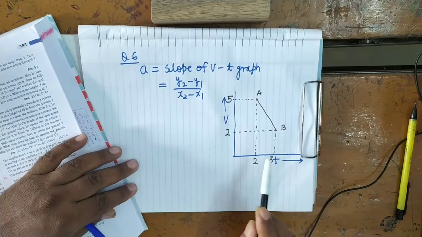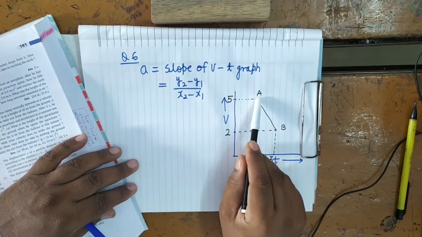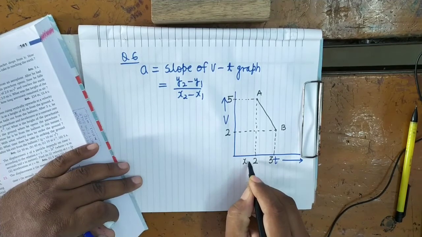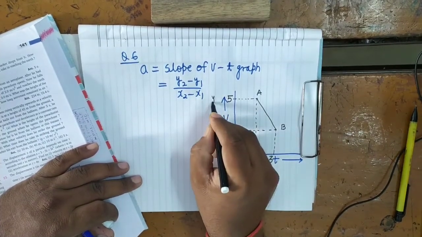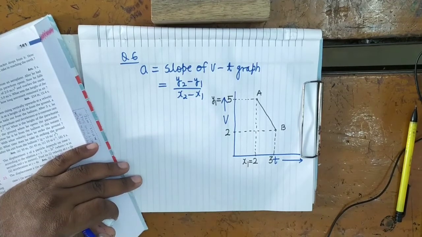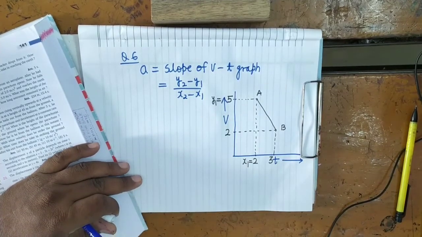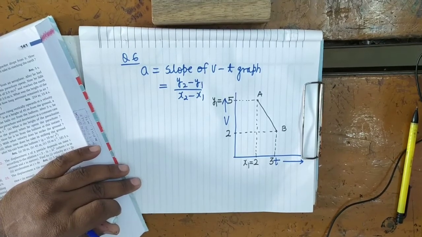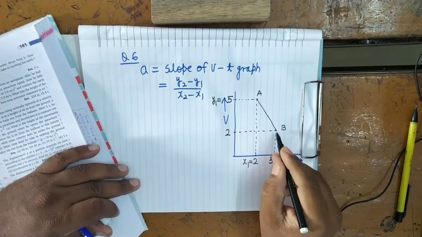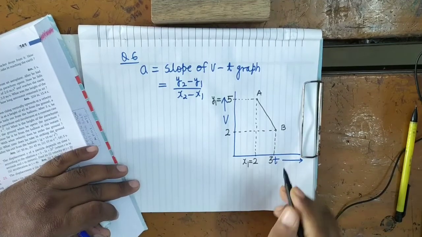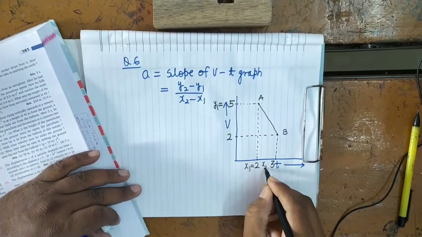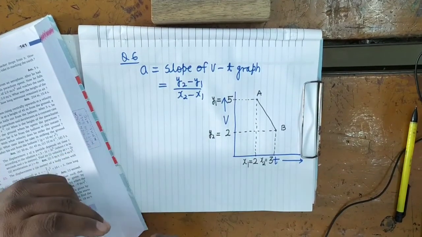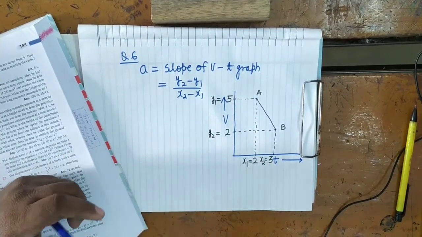Now A to B, so A is the initial point, therefore this value will be taken as x1 and this 5 will be taken as y1. B is the final point, so it will be taken as x2, y2. So x2 is 3 and y2 is 2. You determine the slope.